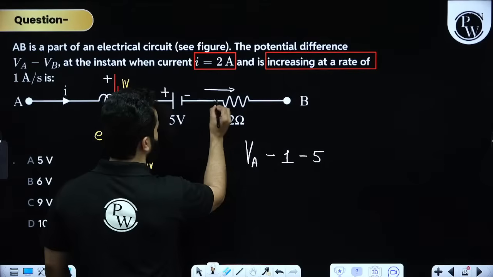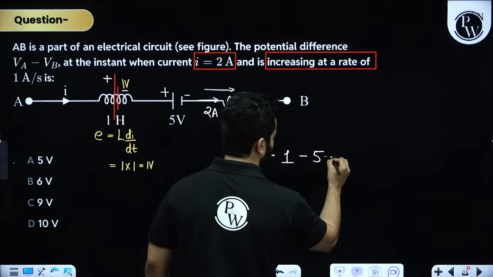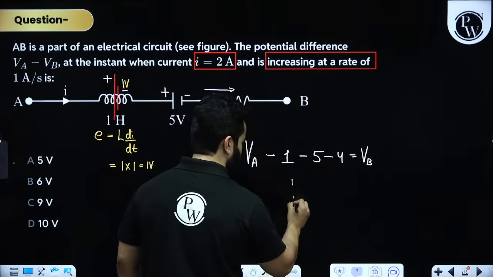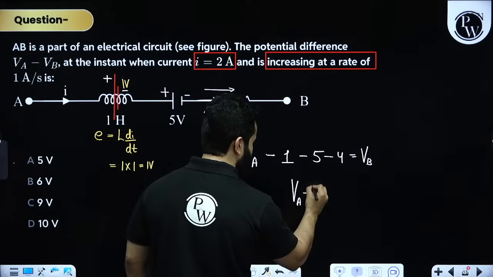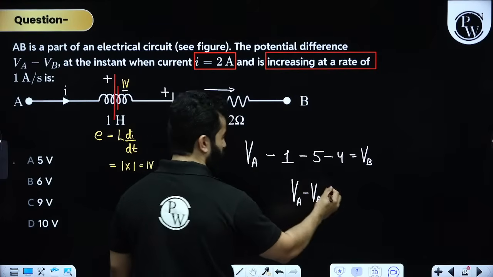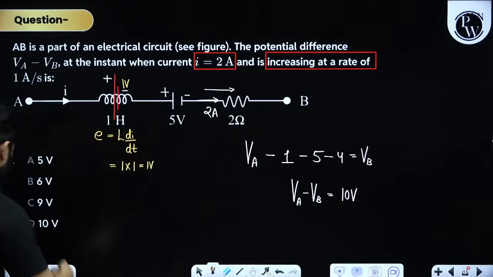So 2 multiplied by 2 is 4 volt, again a potential drop of 4 volt, and it is equal to VB. So we are going to get VA minus VB equals, I believe, 10 volt. So D is the correct answer.